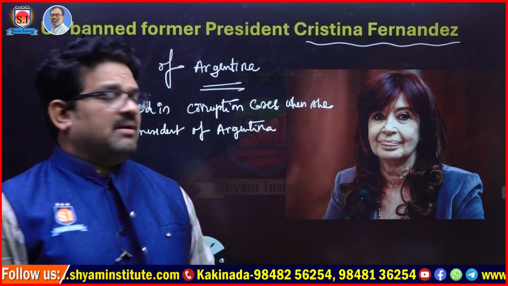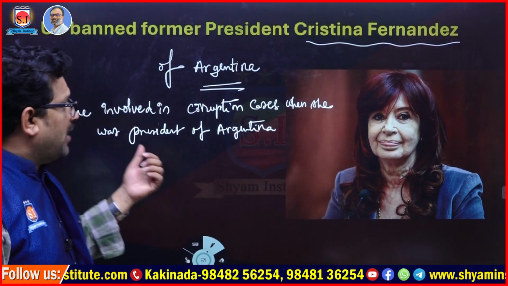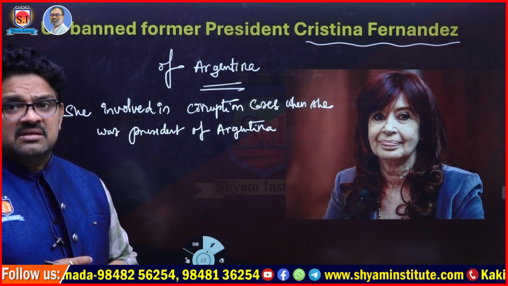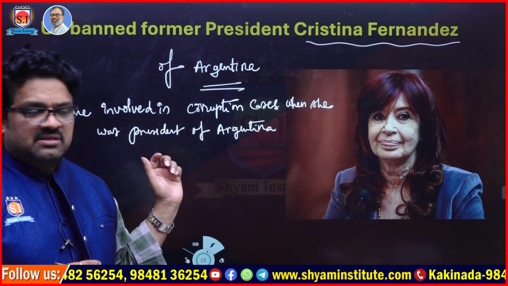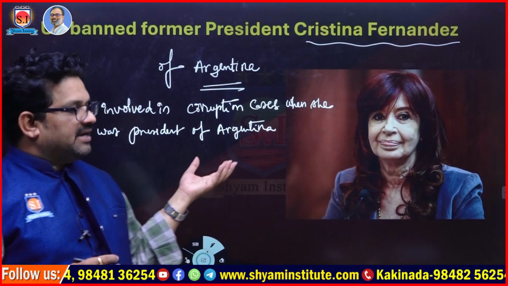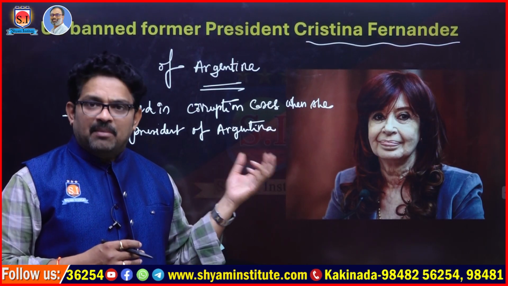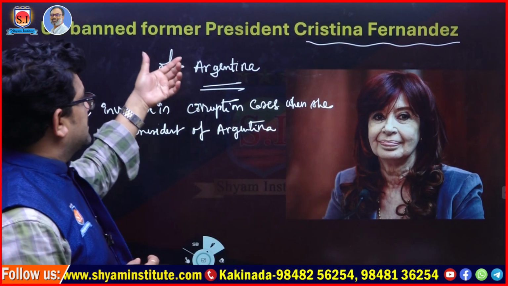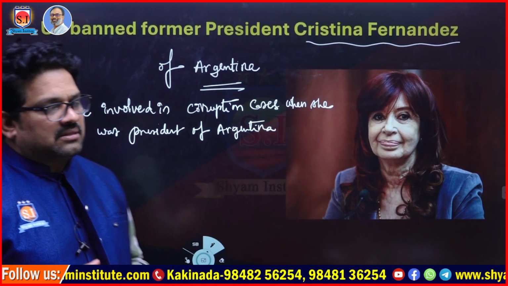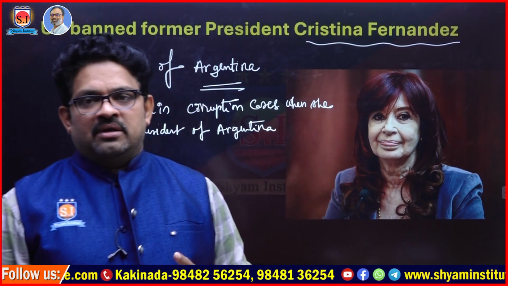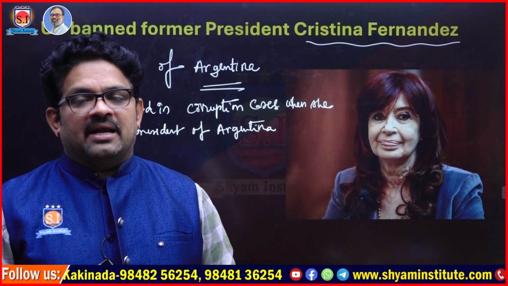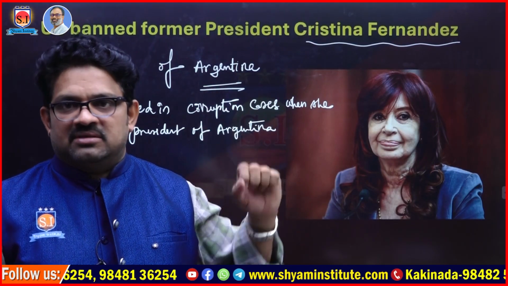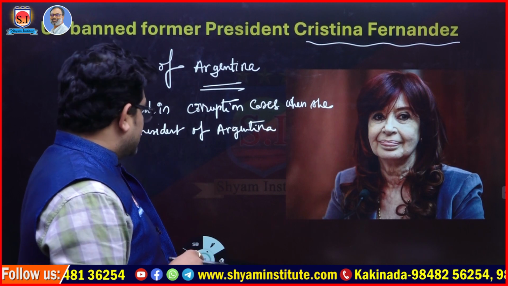The reason behind the ban was that she was involved in several corruption related activities, in public affairs and public investments, where she corrupted funds. That's the reason she was banned by the US government. So here are the two points we should be clear with. Which country banned? The US. And she belongs to which nation? Argentina. Her name is Cristina Fernandez. That's the part.